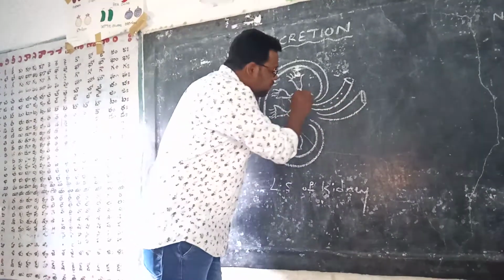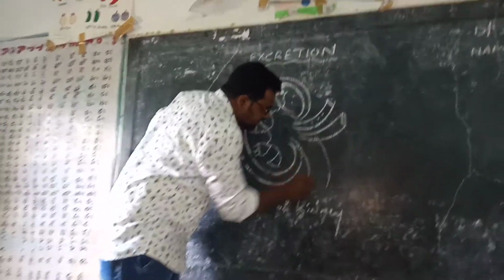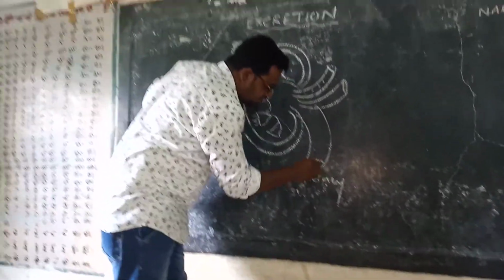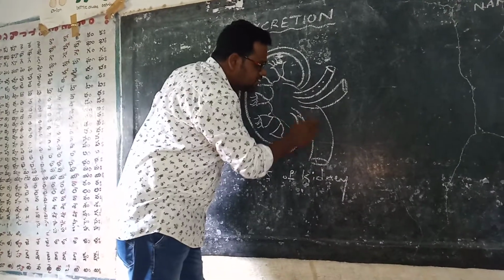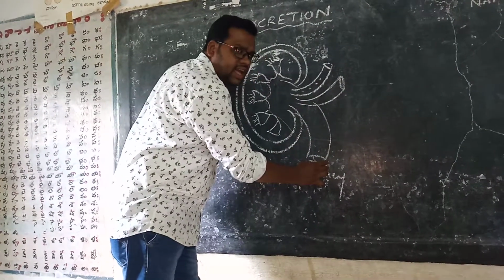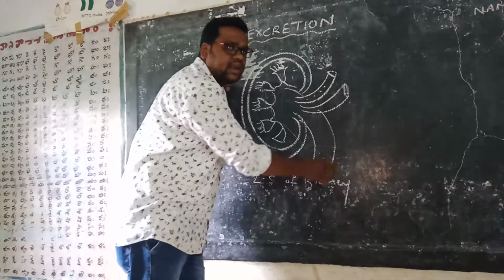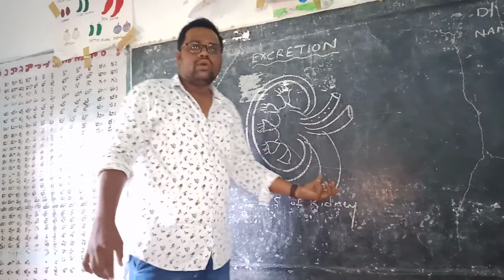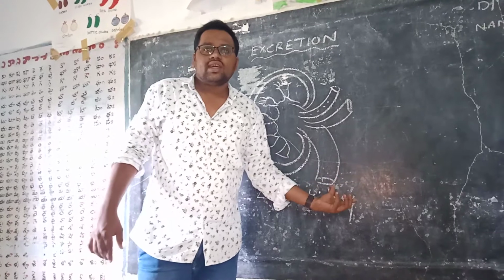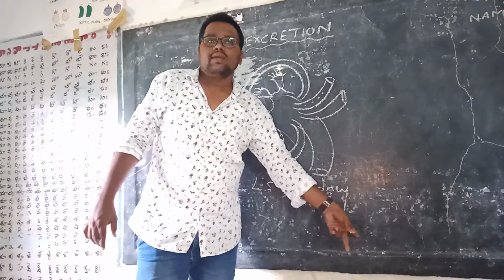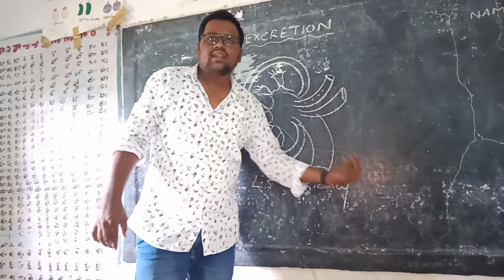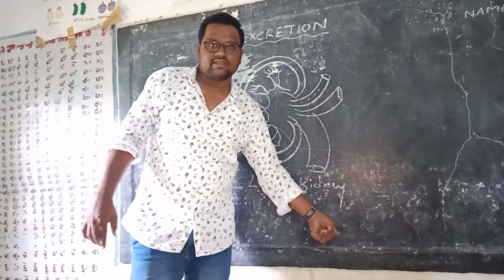Coming to the part which collects the urine, that is called the pelvis, and the pelvis slowly becomes a narrow tube called the ureter. As we know, a pair of ureters is present in the human body that leads to the urinary bladder. The length of the ureter is 30 centimeters.